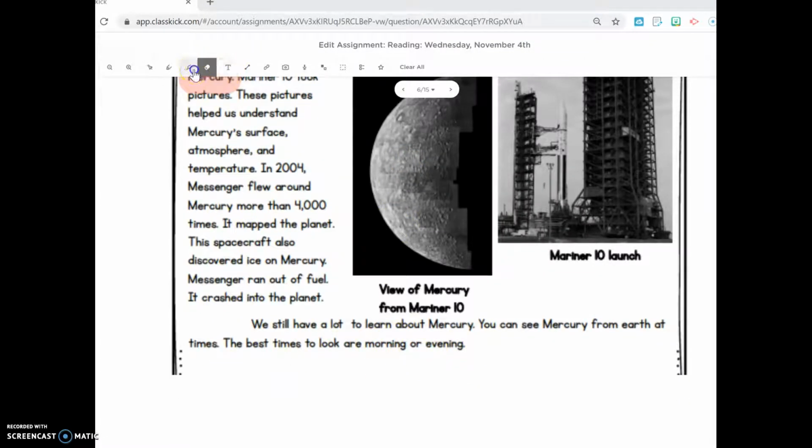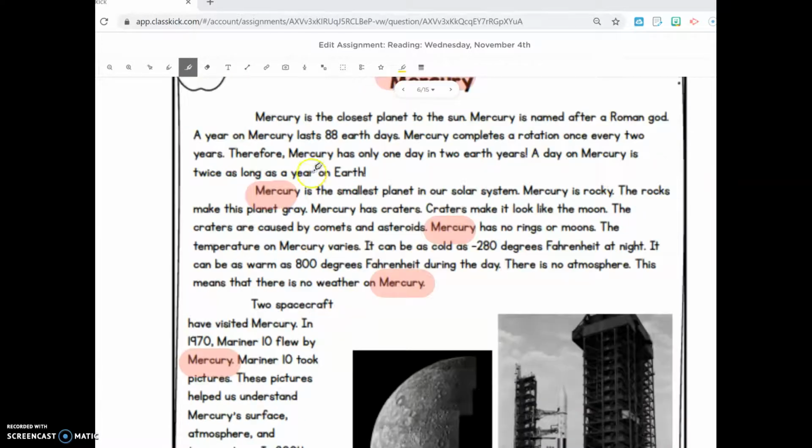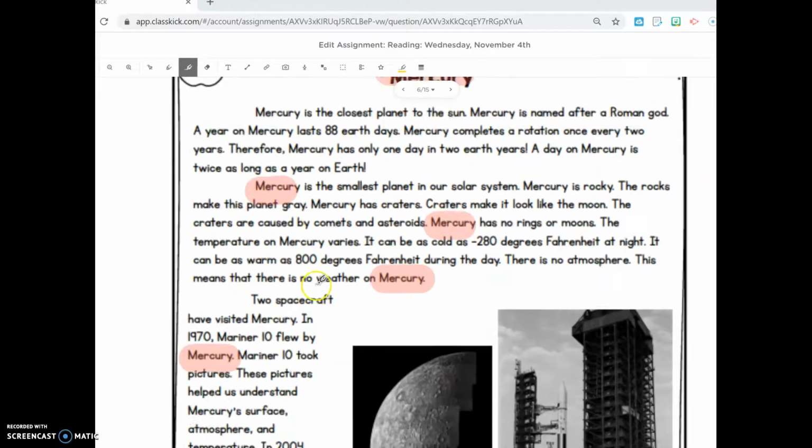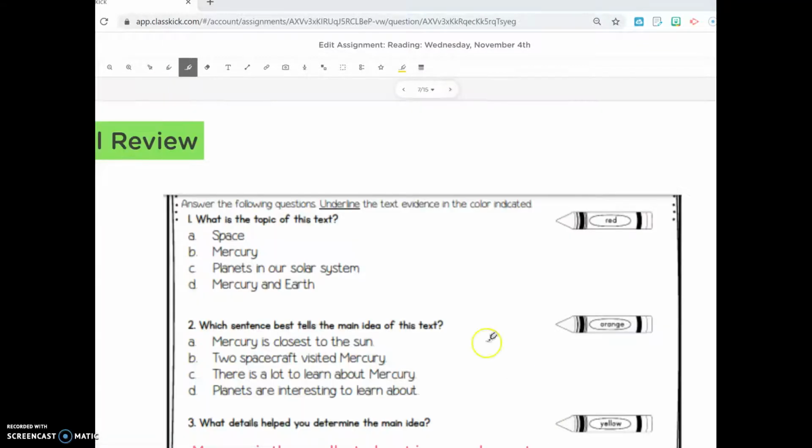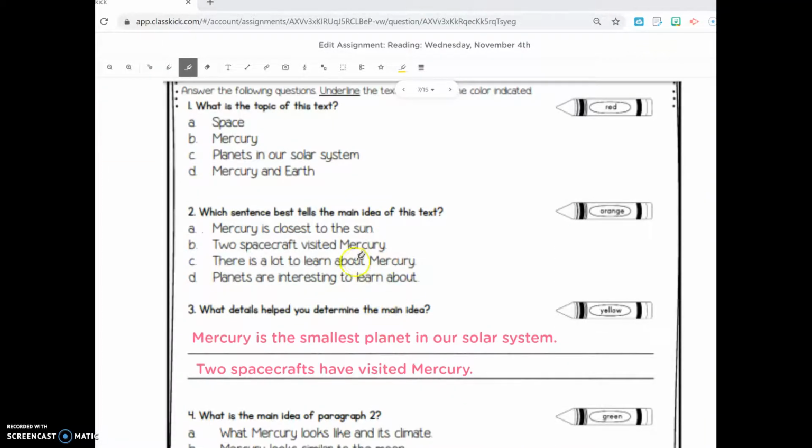Now, the heading and our conclusion are actually what tell us the most about the story, what the main idea is. Now, it says, "We still have a lot to learn about Mercury." So this whole story is talking about what we learned or know about Mercury and what we still are going to learn. So our answer will be C.